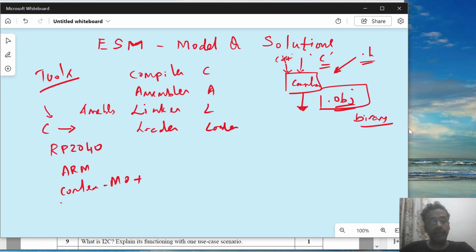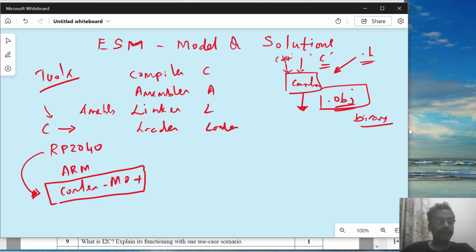Please remember ARM also has many flavors and the instructions differ one from the other. So we need to know in RP2040 what is the particular ARM core which is running, the actual ARM processor which is inside, and then we should choose the compiler such that it generates the assembly instructions which are understandable by the Cortex M0 plus core.